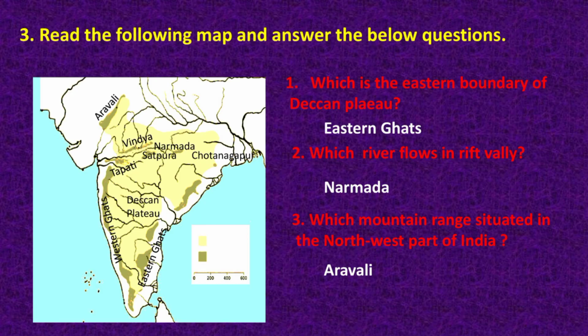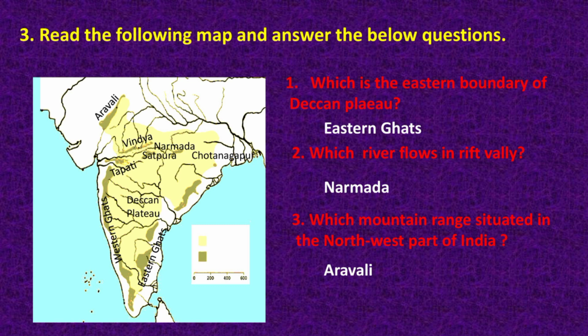Students, here India map is given. Some questions are also given. Read the following map and answer the below questions. First question is, which is the eastern boundary of Deccan Plateau? Answer is Eastern Ghats. Second question, which river flows in the Rift Valley?